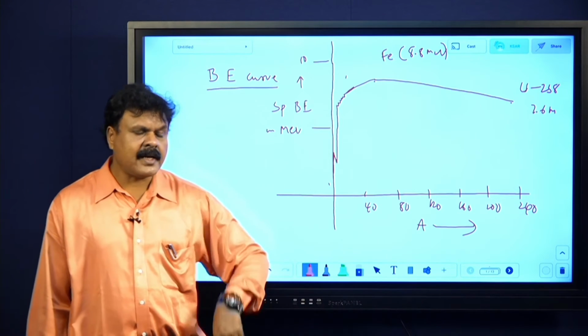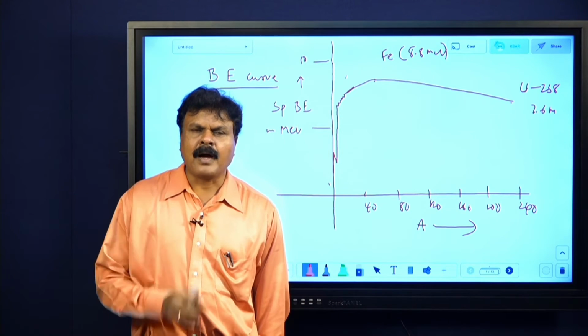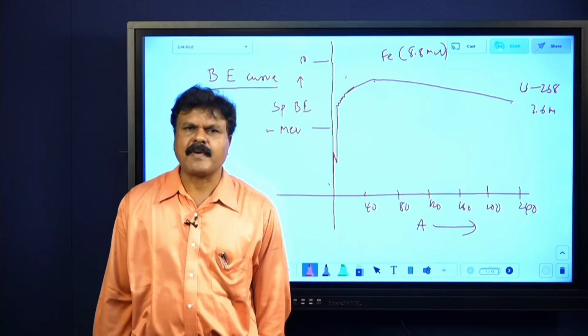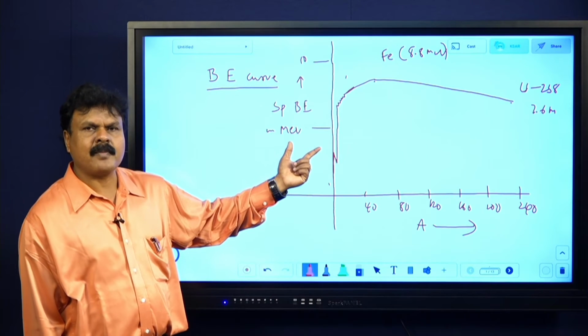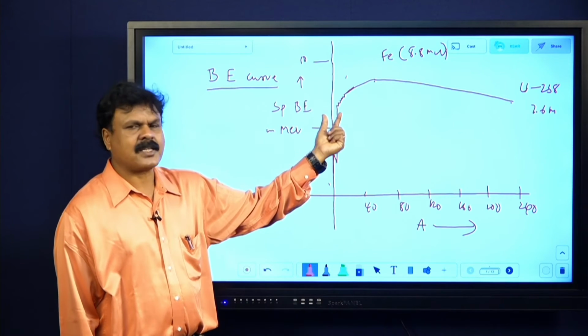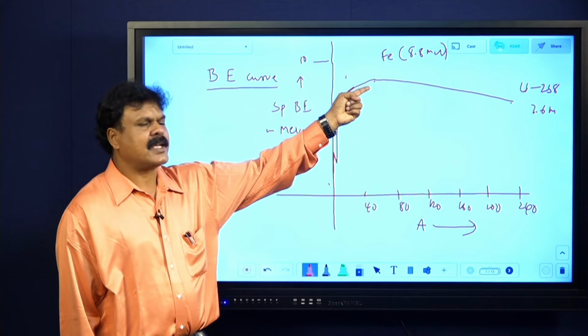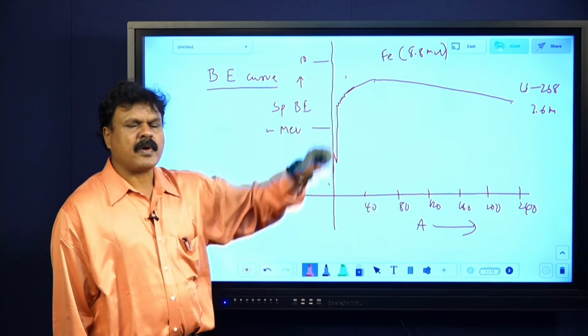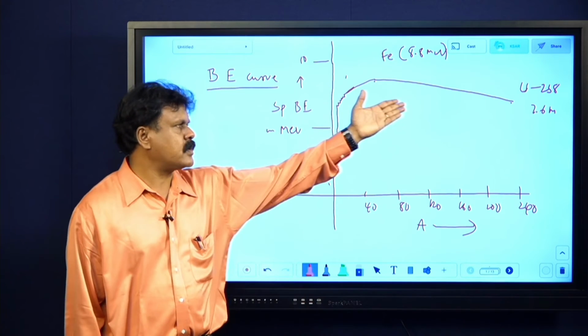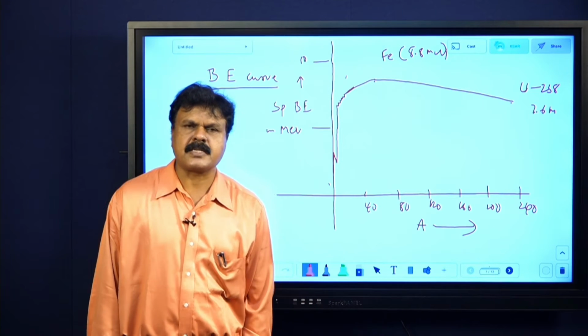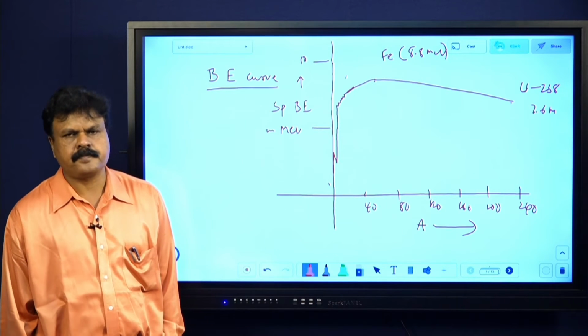Maximum of 8.8 MeV. Okay, and then gradually reduces to 7.6 MeV. Write this much: the curve rises sharply in the beginning and shows some characteristic maxima and minima, then gradually increases to a maximum of 8.8 MeV for iron 56, and then gradually decreases to 7.6 MeV for uranium 238.